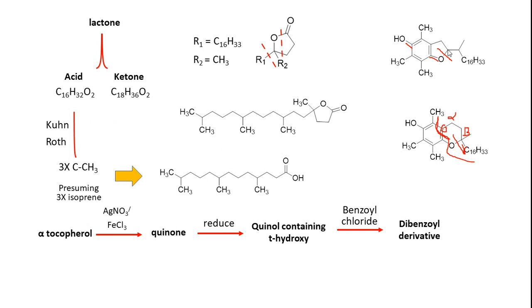But if you have this structure, a secondary alcohol would be there, but here it is a tertiary alcohol. Tocopherol was taken and oxidized to quinone, and it was further reduced to quinol, containing a tertiary hydroxy group. Upon treatment with benzoyl chloride, a dibenzoyl derivative was obtained. Here we have 3 hydroxy groups, but only 2 are amenable to benzoylation. What does it mean?